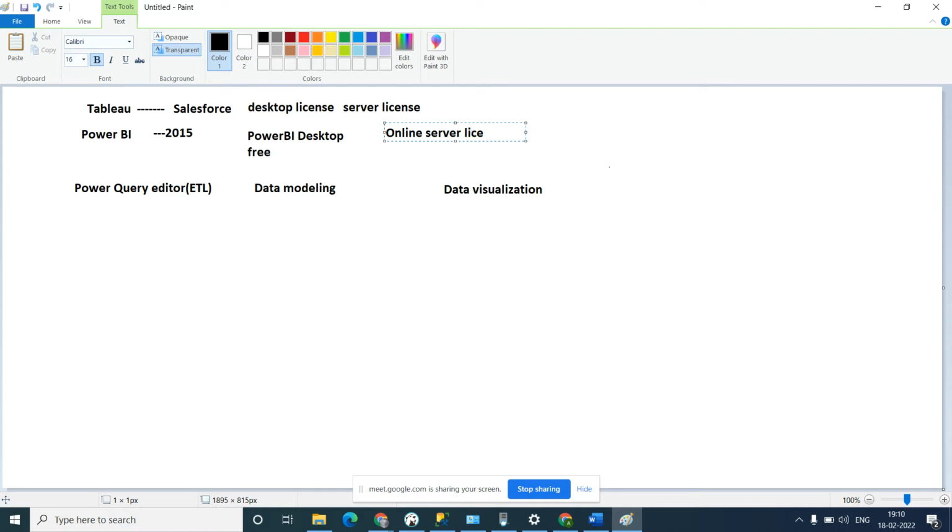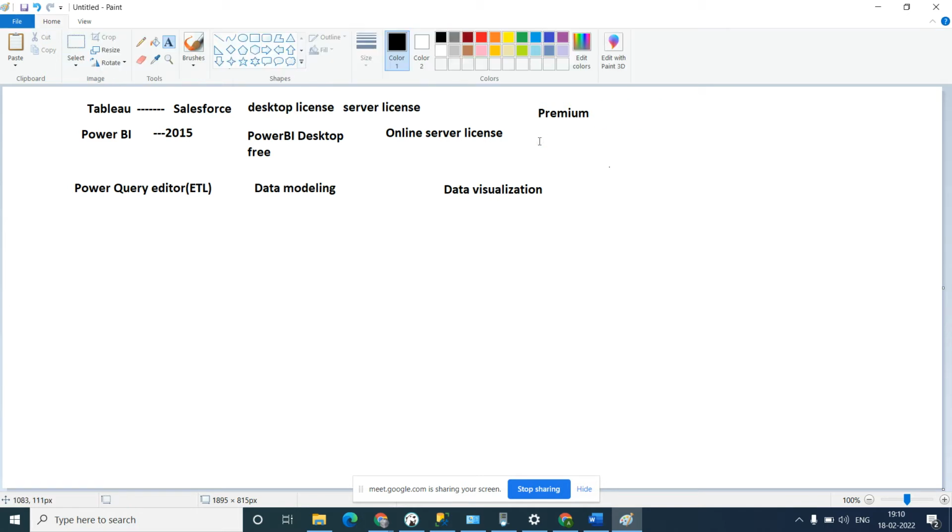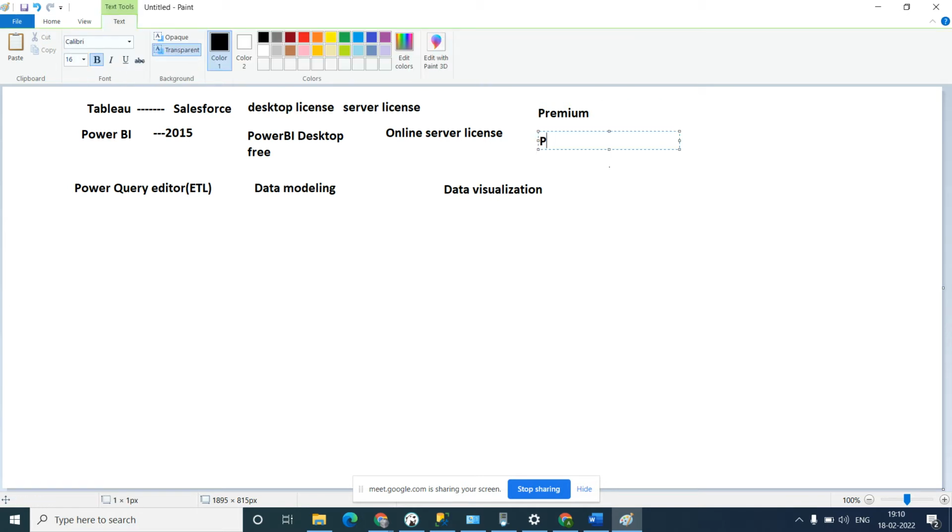There are two types of license for Power BI online, one is Premium and second is Pro. That we will see when we start the Power BI online server.